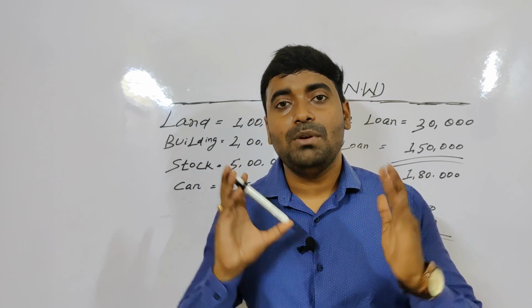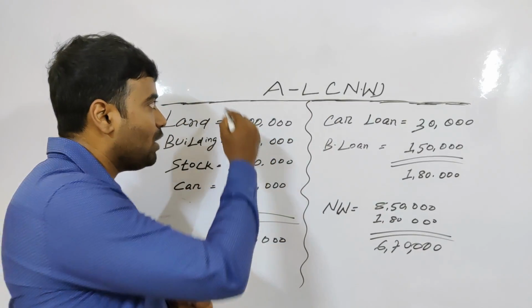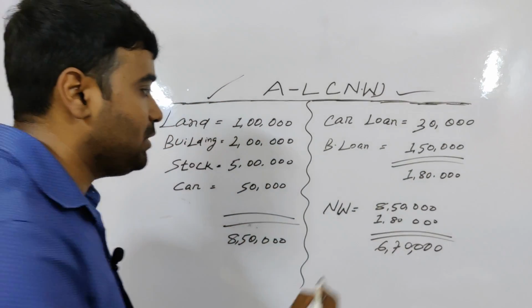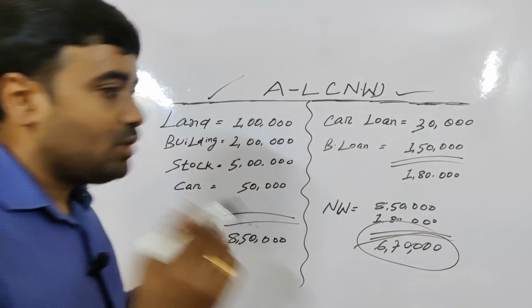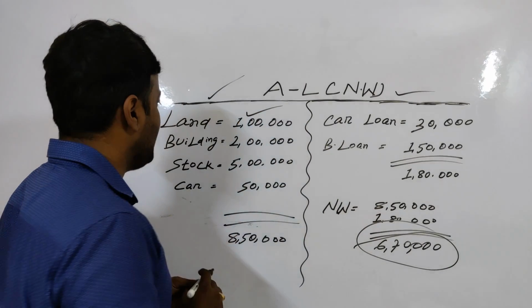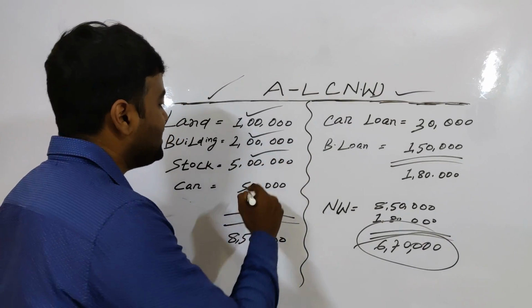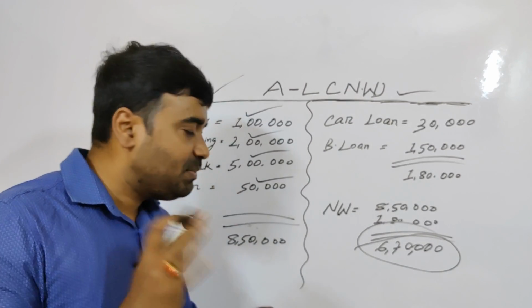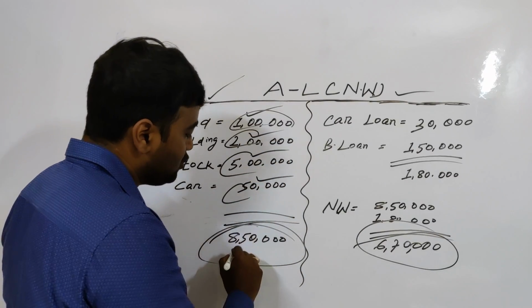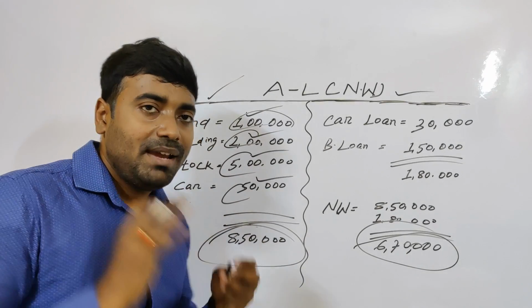The third question: how to compute the net worth? To compute the net worth, you have to bring all of your assets in one sheet and all of your liabilities in one sheet. Once you bring all the assets and liabilities, the difference you get is called net worth. In my example, a person has a land of 1 lakh and a building whose market value is 2 lakhs. In the same manner, he has a stock whose market value is 5 lakhs and a car whose depreciated value is 50,000. The total asset, land plus building plus stock plus car, comes to around 8,50,000.